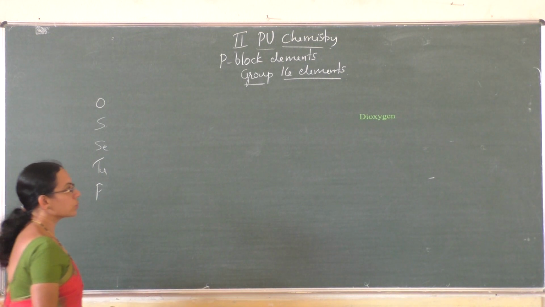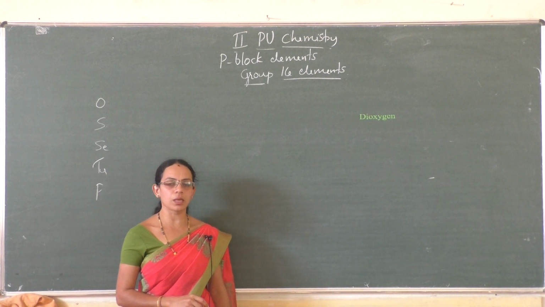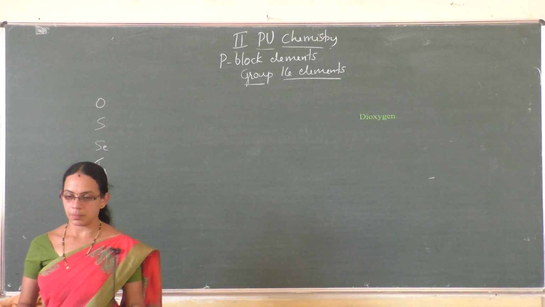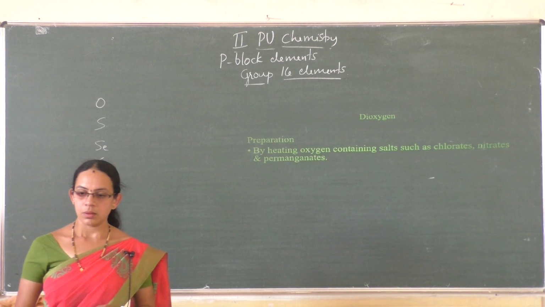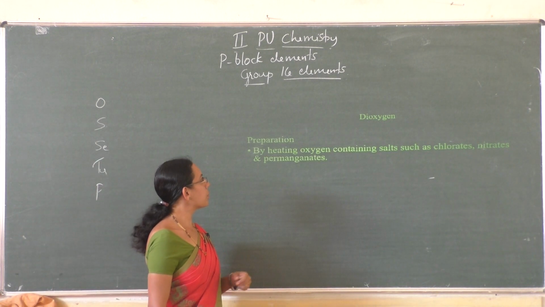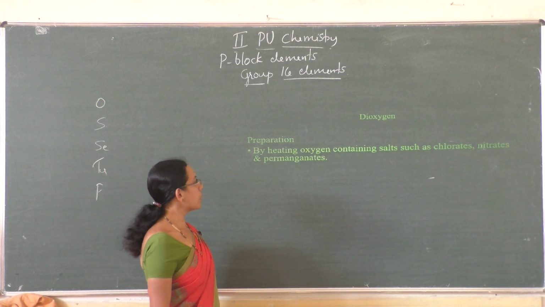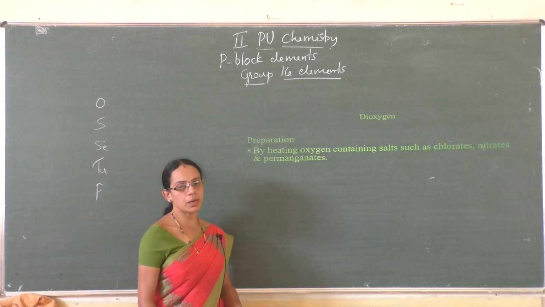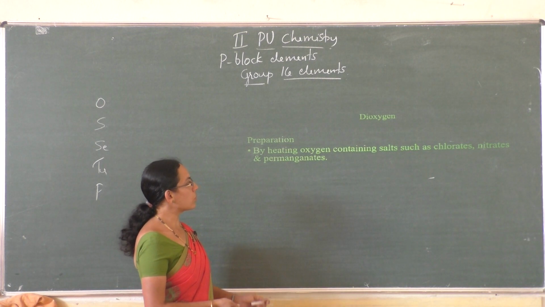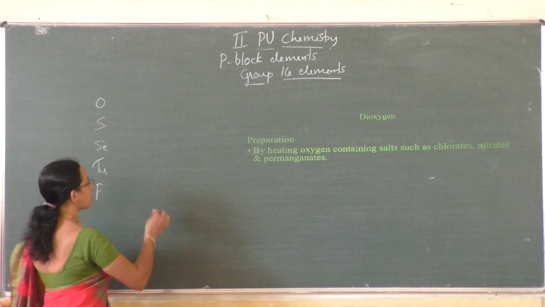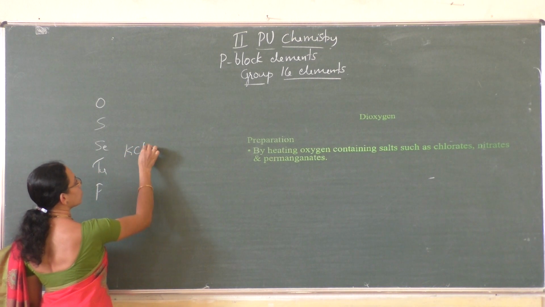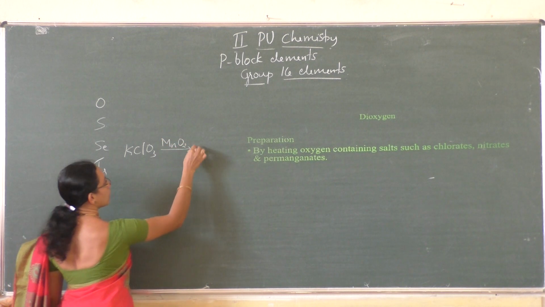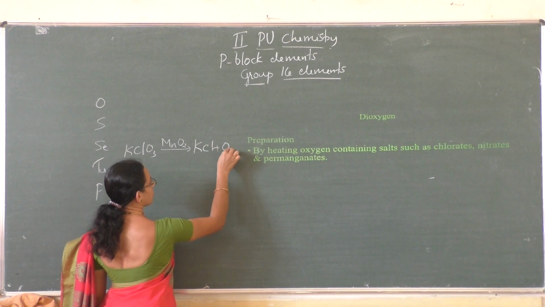Next, let us move on to the important compounds of group 16 elements. In that, the first important compound is dioxygen or O2. So first let us see the preparation of dioxygen. By heating oxygen containing salts such as chlorates, nitrates and permanganates. Oxygen containing salts like chlorates, for example potassium chlorate KClO3, when it is heated in the presence of a catalyst like manganese dioxide, it gives KCl and O2.